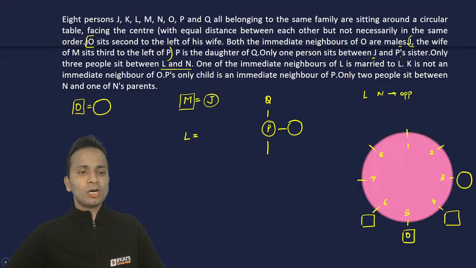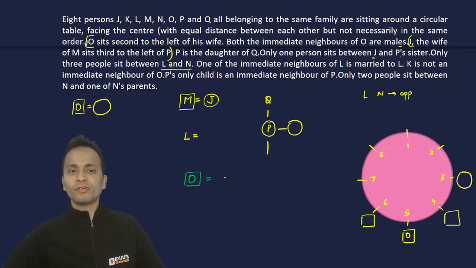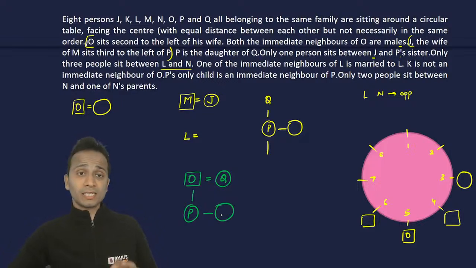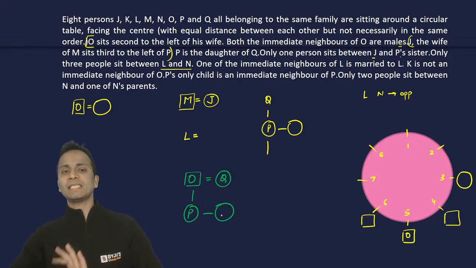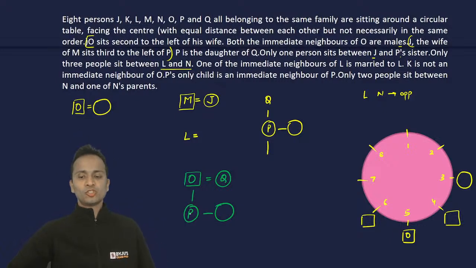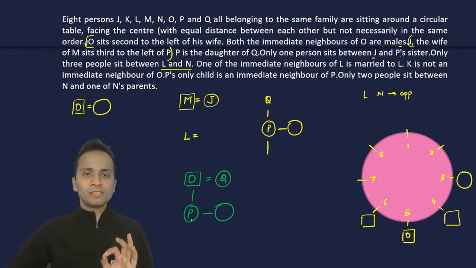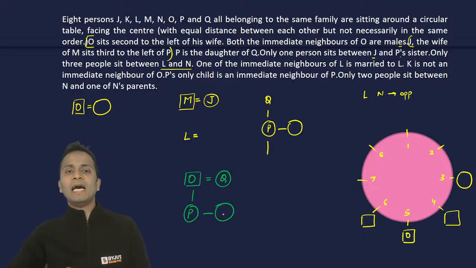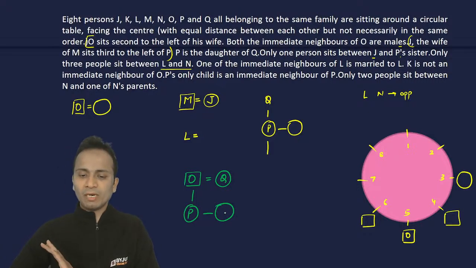Okay. So I'll draw a separate family tree now. So O is husband of Q. All right. And P is their daughter. Okay. Who has a sibling, who has a sister, right? P की एक sister है. Done. So यहां से हम एक married couple शुरू करते हैं. So O and Q are a married couple. One of their daughters is P, okay, and P has a sibling और उसका नाम हमें नहीं पता.